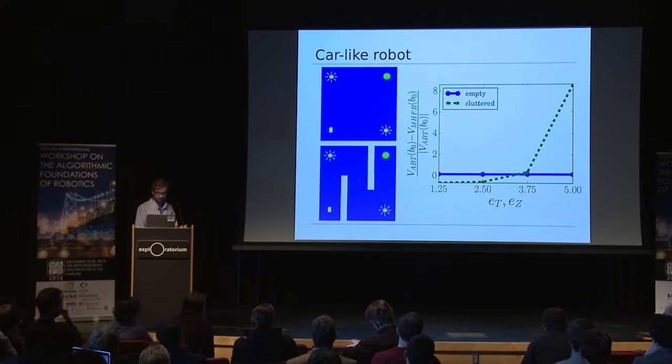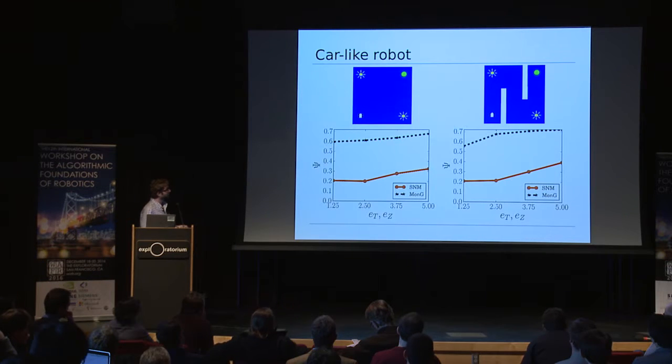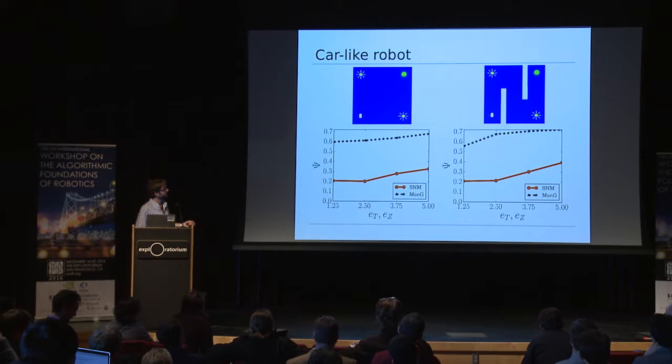Now, if we look at the comparison between S&M and the measure of non-Gaussianity, we can see in the first graph that in the empty environment, both measures increase correctly as we increase the errors, whereas the second graph shows that in the environment with obstacles, the measure of non-Gaussianity actually starts to flatten out, whereas S&M keeps on increasing as we increase the errors.